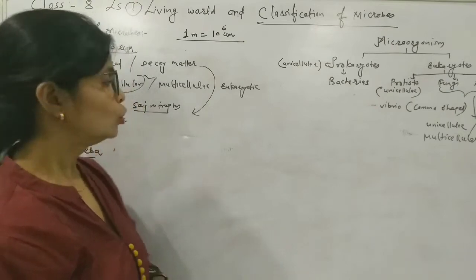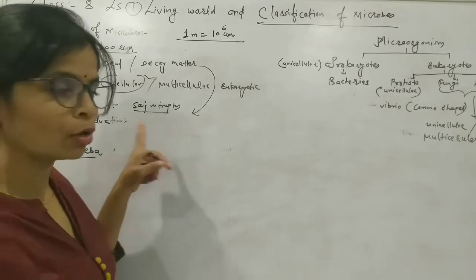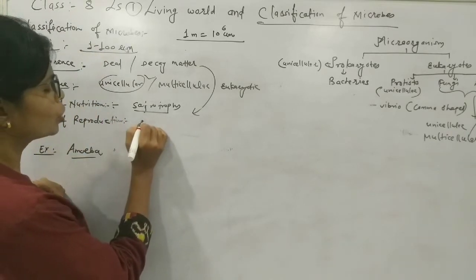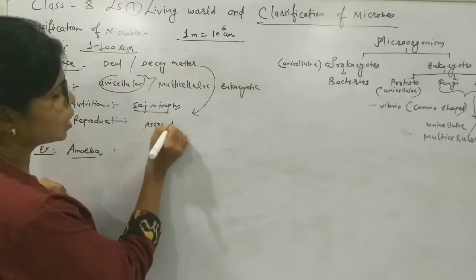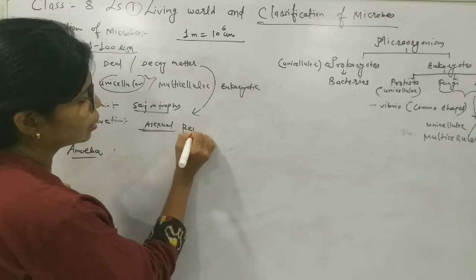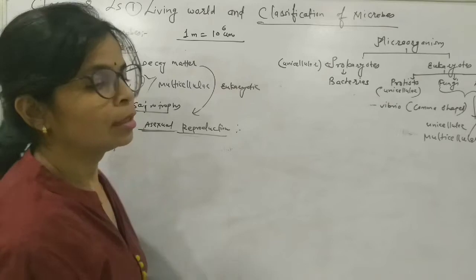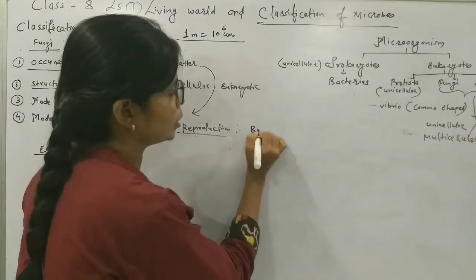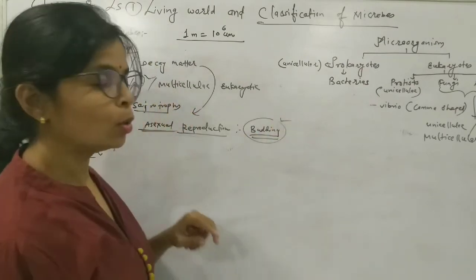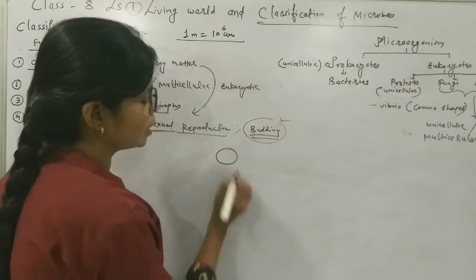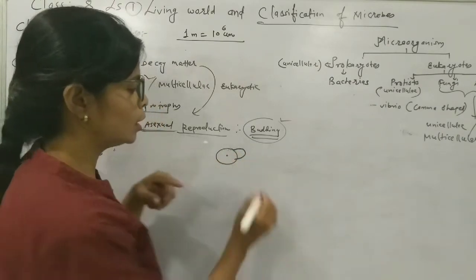So about the mode of reproduction, mode of nutrition we already have taken. The mode of reproduction is asexual, and the process is called budding. Why is the process called budding? On the single cell, from outside there is formation of a bud.